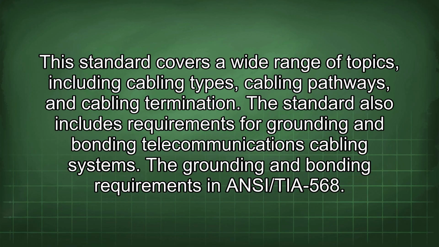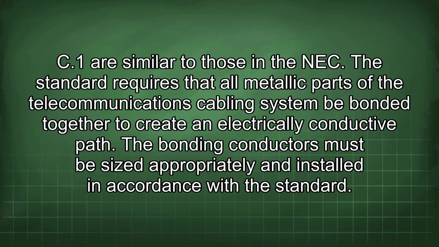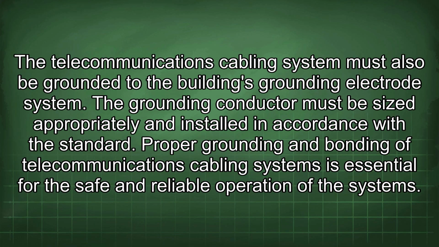The grounding and bonding requirements in ANSI/TIA-568-C.1 are similar to those in the NEC. The standard requires that all metallic parts of the telecommunications cabling system be bonded together to create an electrically conductive path. The bonding conductors must be sized appropriately and installed in accordance with the standard. The telecommunications cabling system must also be grounded to the building's grounding electrode system. The grounding conductor must be sized appropriately and installed in accordance with the standard.